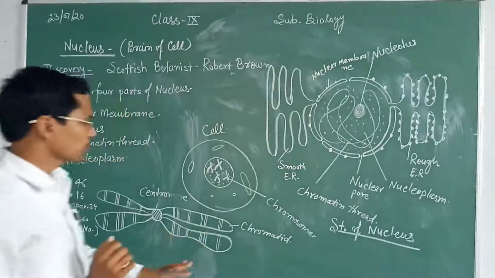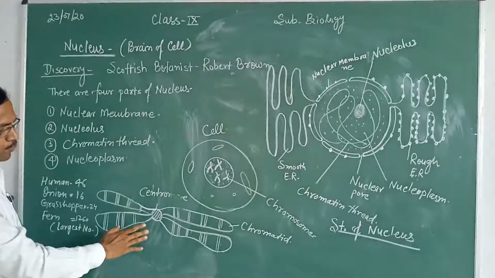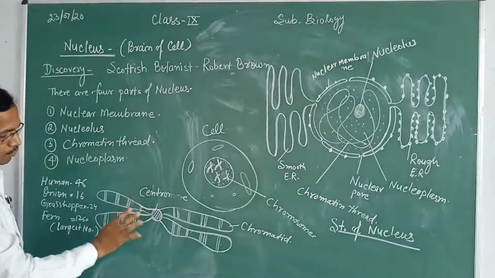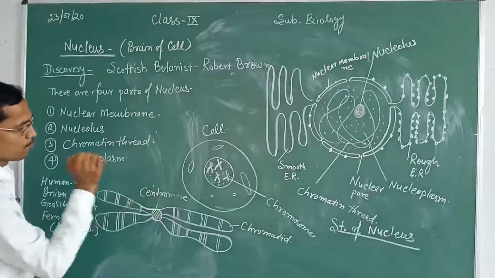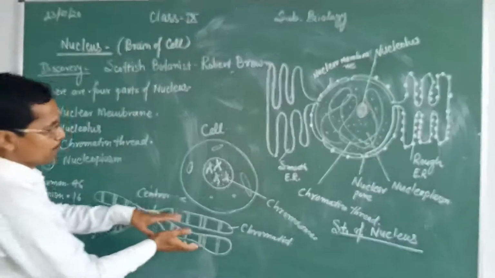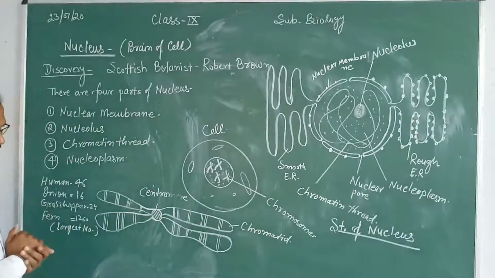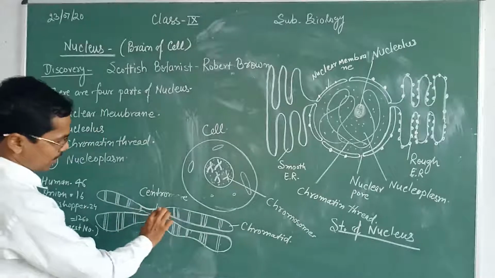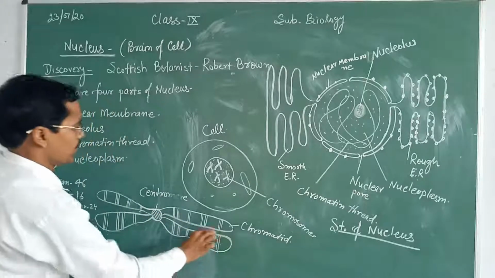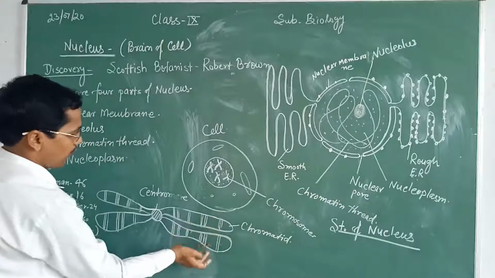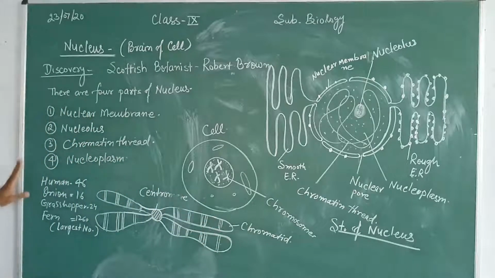So see here, this is the figure of a chromosome. In between the chromosome, you see the center point known as the centromere. The centromere has two arms on one side and two arms on the other side. These arms are known as chromatids, two on one side and two on the other side. As you can see here,